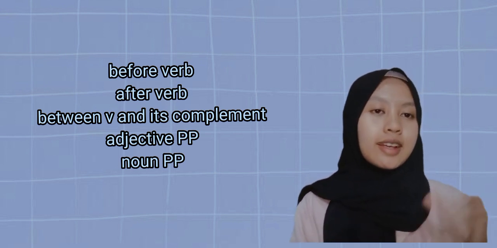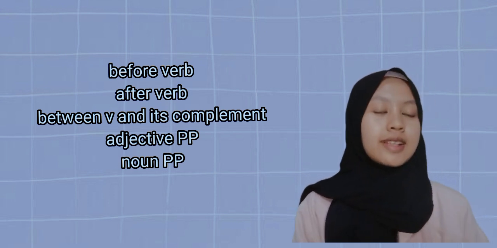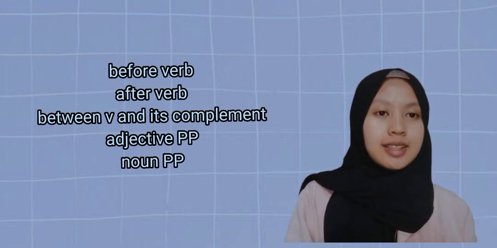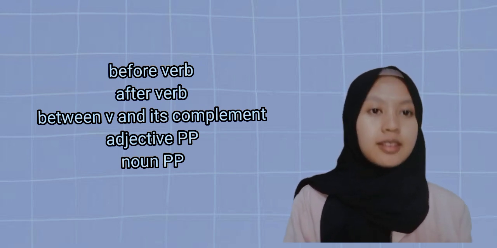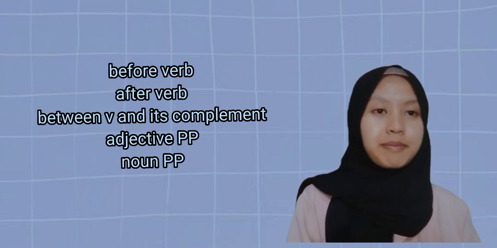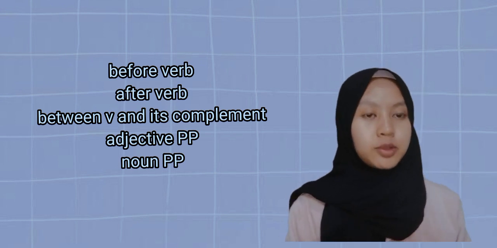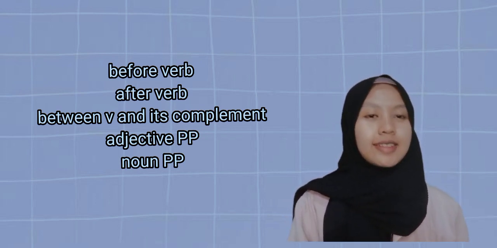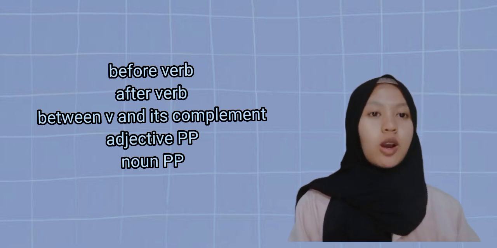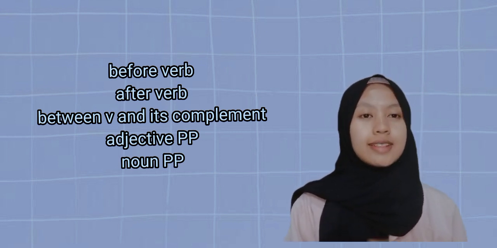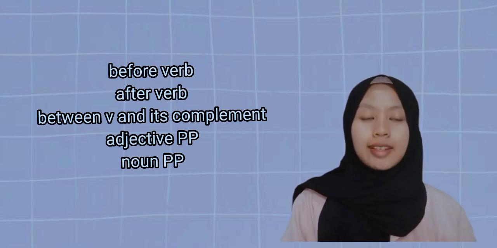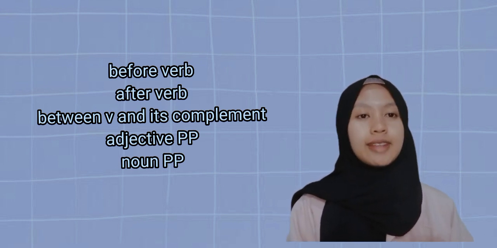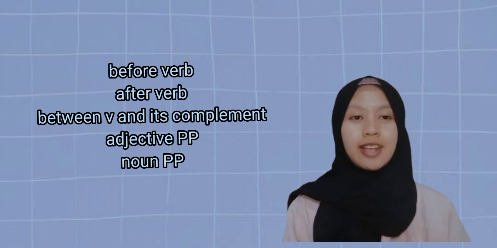And the next, the adjective prepositional phrase. An adjective prepositional phrase is used to modify a noun or pronoun. It can usually be placed after the noun or pronoun. For example, the book about the moon is on the shelf. And last, a noun prepositional phrase can function as a subject, object, complement, or modifier. As a subject, for example, the cat in the bag is mine. As an object, for example, she read the book on the shelf.